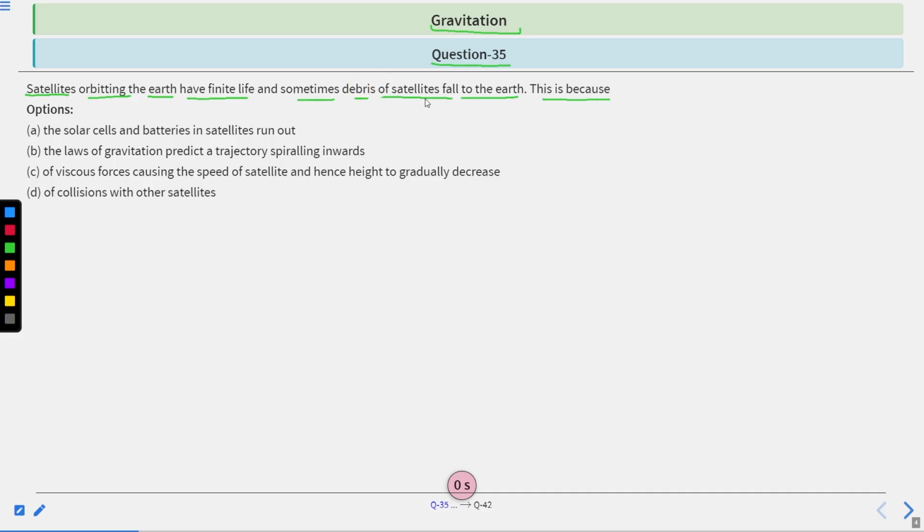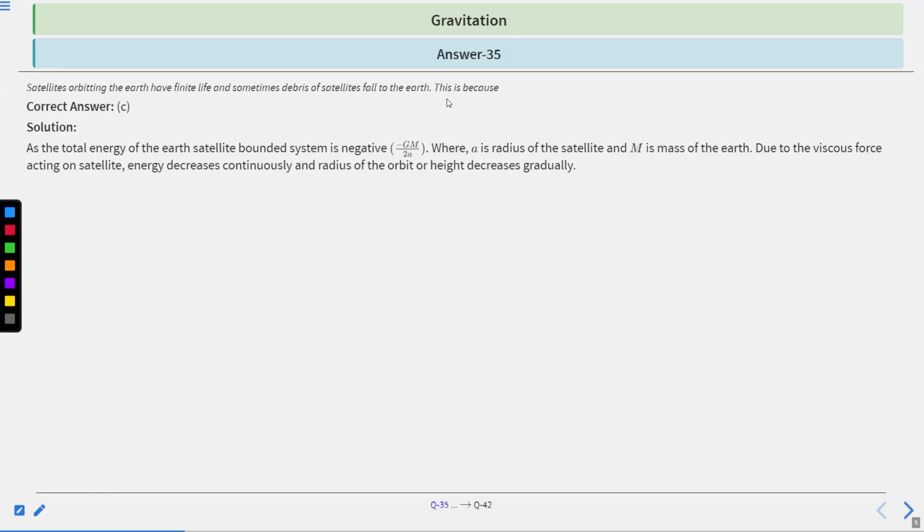Let's find a solution. According to the question, Earth satellites have a finite life and sometimes fall to Earth. The total energy of the Earth-satellite bound system is negative, which is minus GMm divided by 2a, where a is the radius of the satellite's orbit and M is the mass of the Earth.